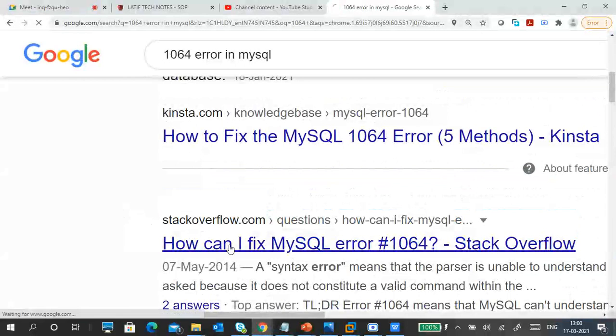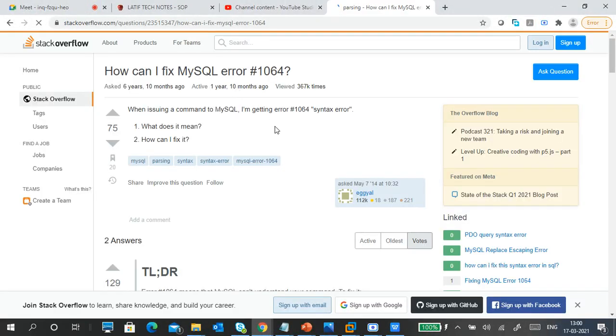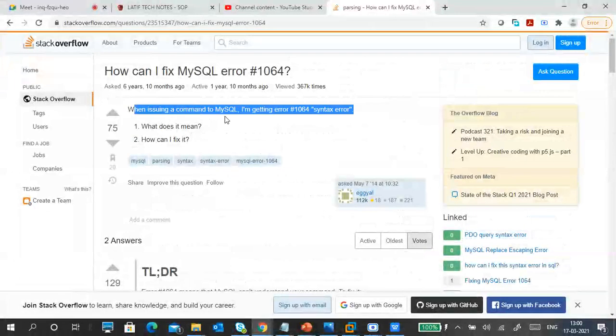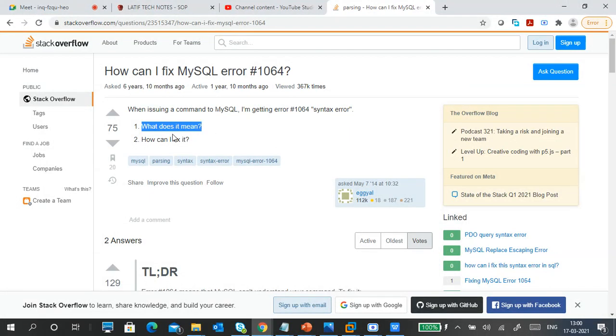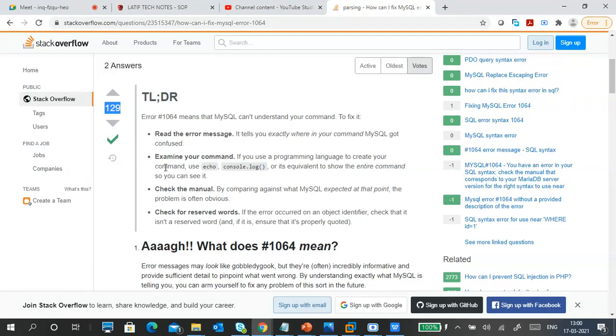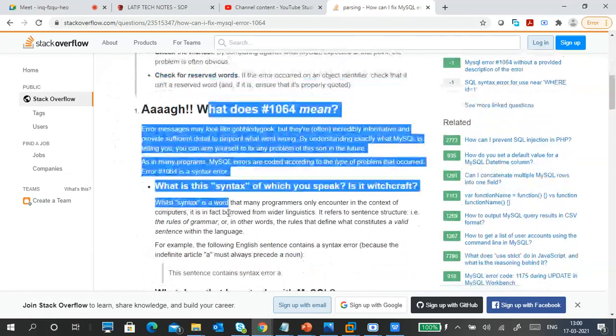Stack Overflow doesn't hold knowledge articles; it is only questions and answers, with a lot of suggested answers. See, this is one. When I use a MySQL command I get a 106 syntax error. What does it mean? How do I fix it? Two answers are there. This answer has 129 votes. People said it is the correct answer. They like this answer. So this is how to solve it and understand it.